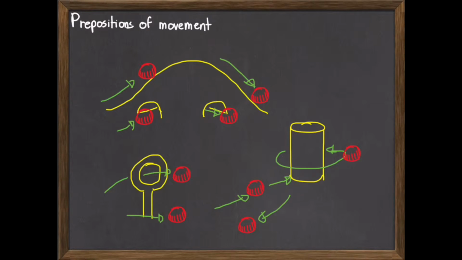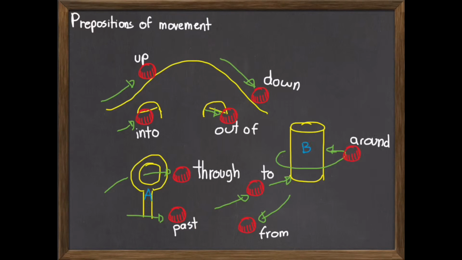Now let's look at prepositions of movement. Let me put the names on them. Keeping the example of the red ball from the prepositions of place, let's talk about this red ball. First, repeat after me the prepositions of movement.